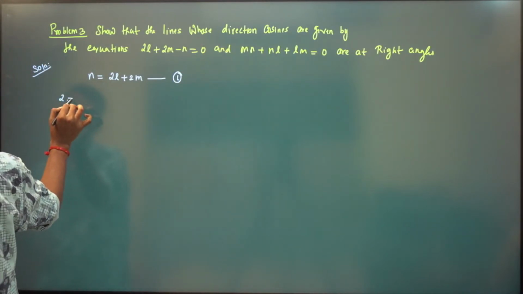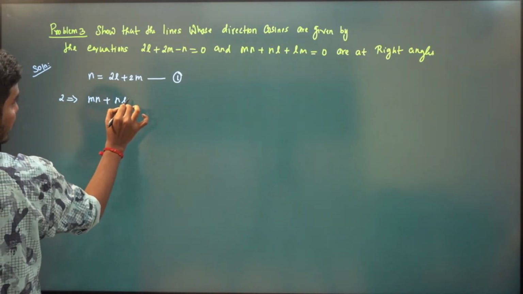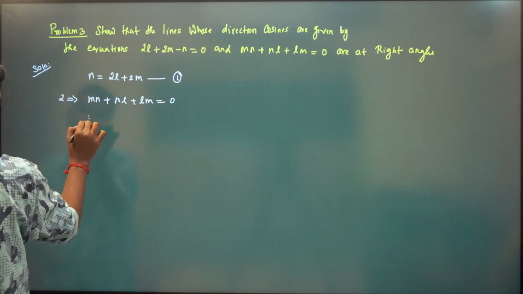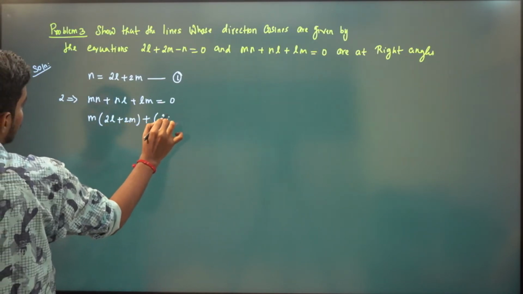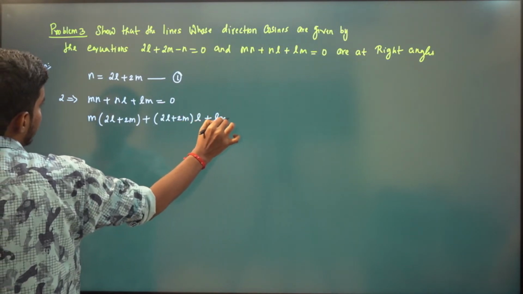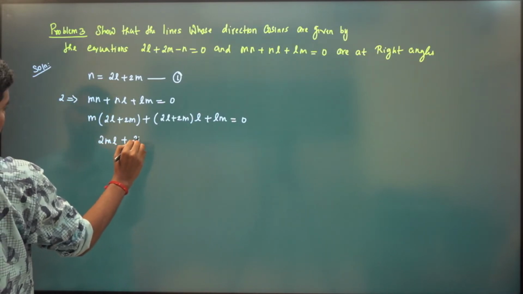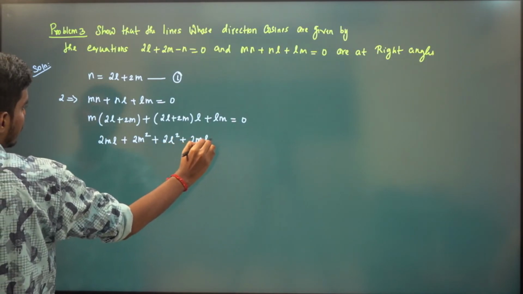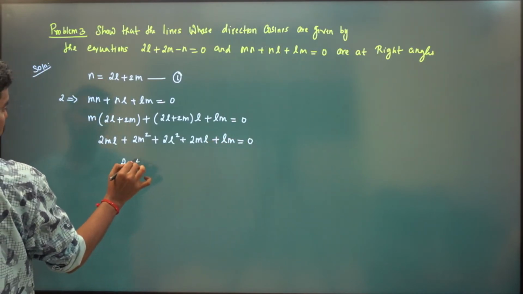From MN plus NL plus LM is 0, I'm going to replace N with 2L plus 2M. So (2L plus 2M) into M, plus (2L plus 2M) into L, plus LM is equal to 0. So 2 times ML plus 2 times M square, 2 times L square plus 2 times ML, plus LM is equal to 0.